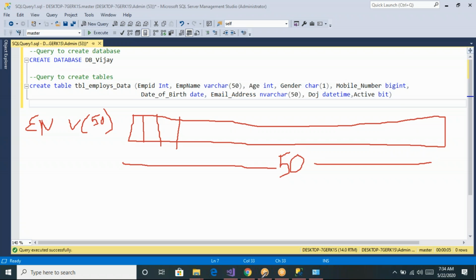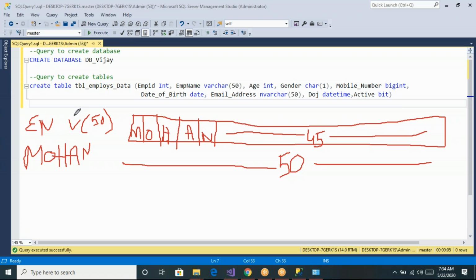Now let us say as a sample, I want to store the employee name as Mohan. So Mohan, how many bits of memory is required? 5 bits of memory is required. Like in this, I can store Mohan in 5 bits of memory. So I require only 5 bits, and the remaining 45 bits are reusable.